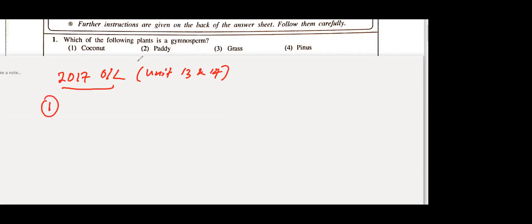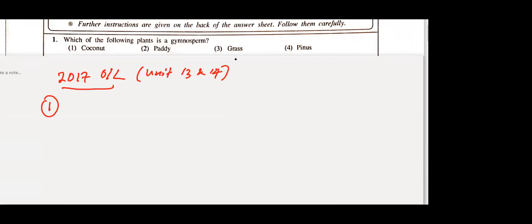Question number 1. What is the answer? Who can give me the answer for this MCQ? This is 2017 O level. I'll ask the answer from Ayad. Fourth answer.